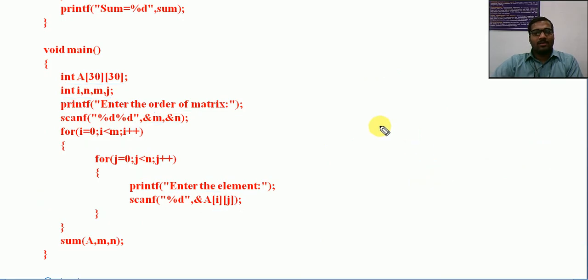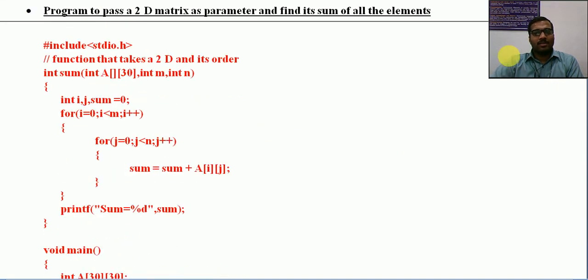Now let us look at the function definition. We are passing three parameters, sum of A comma m comma n. So here also it is not returning anything, I will put it as void. Void sum is the name of the function.